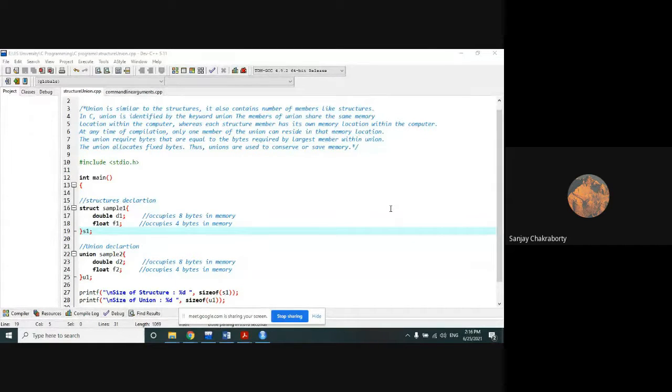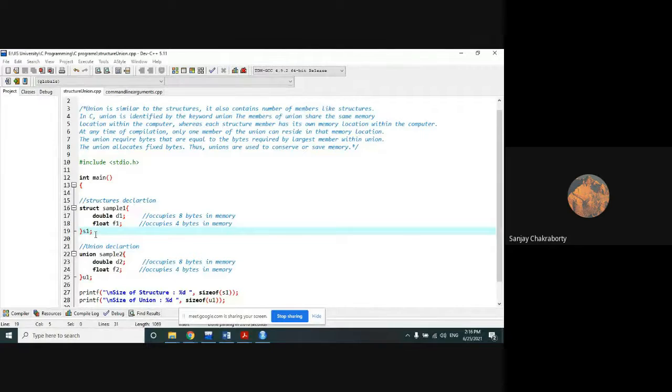I hope that all of you have read all these points, right? After reading them, I think you are able to understand that the major difference between structure and union lies in how their members occupy the computer memory at a given point of time. Based on this concept, the main difference between structure and union lies. There will also be some syntactical difference between structure and union, though a very little one.